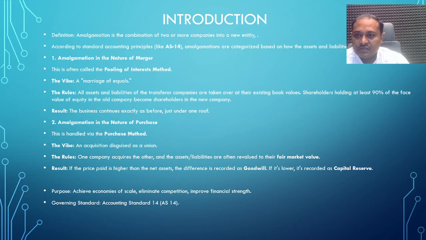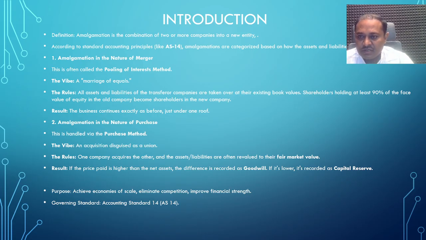The first type is amalgamation in the nature of merger. The nature of merger depends on the policy between the two companies who decided to amalgamate. In this nature of merger, the pooling of interest method, companies come together in the same line of business.